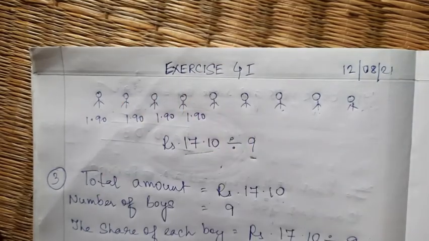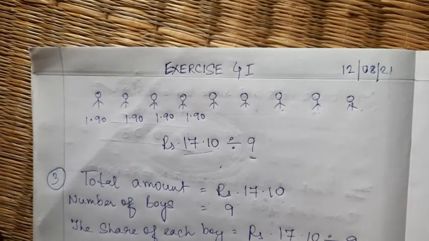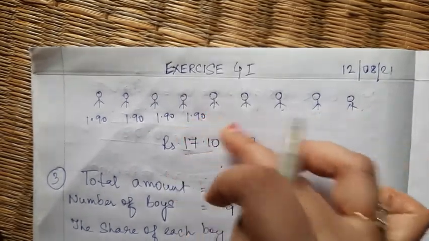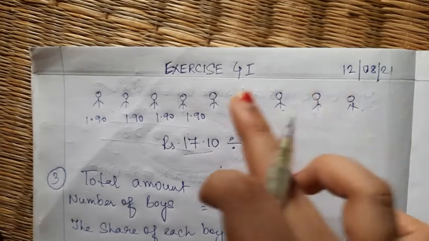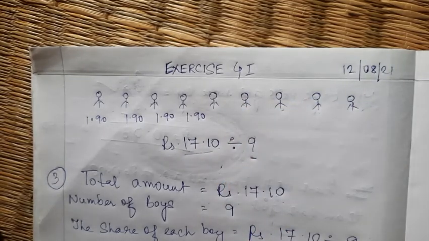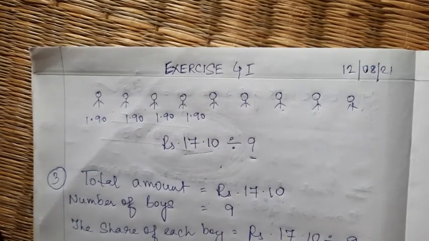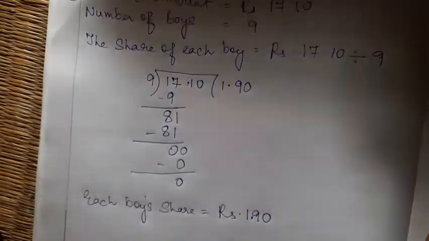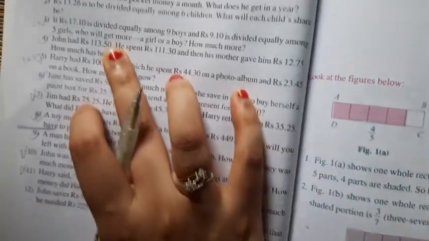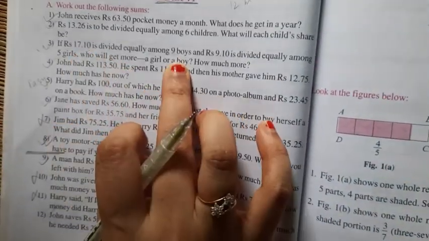So then nobody will complain. He will not say, oh my god, I got less money than him. Then he will not say, ma'am, see, he got more money than me. Everybody has got an equal amount. All right. So we have solved the first part of the question.